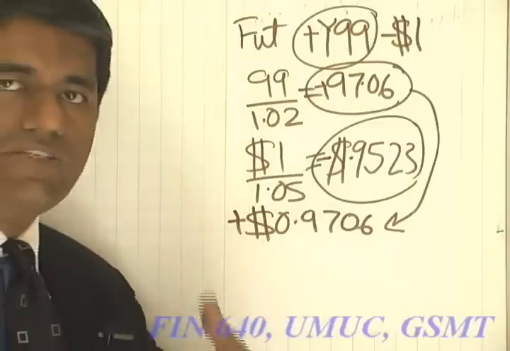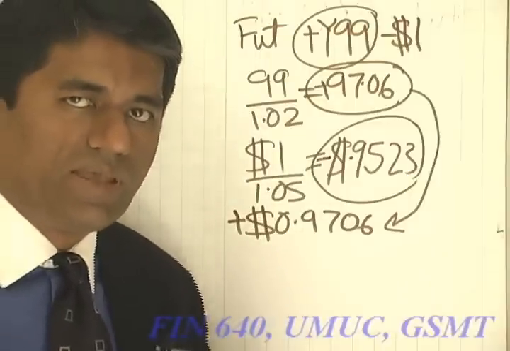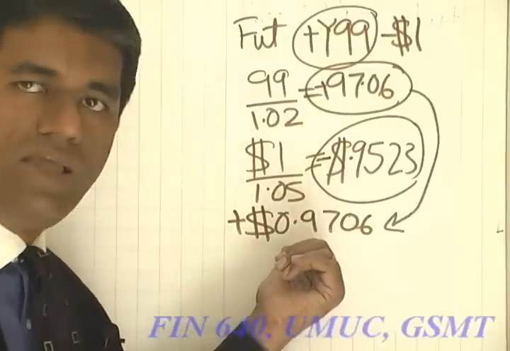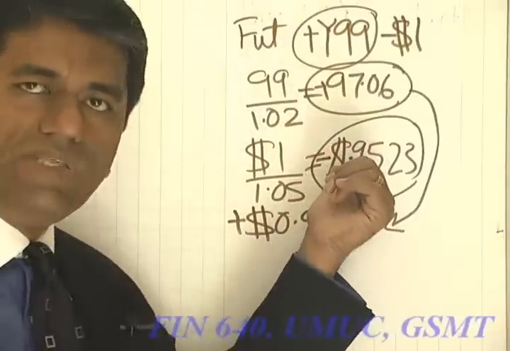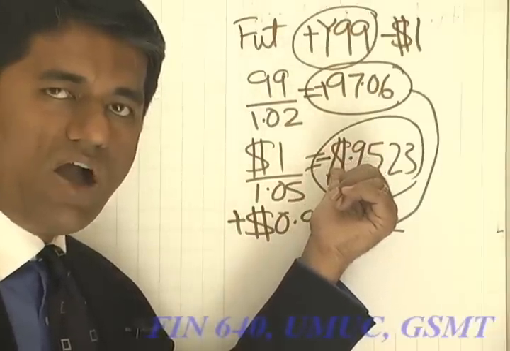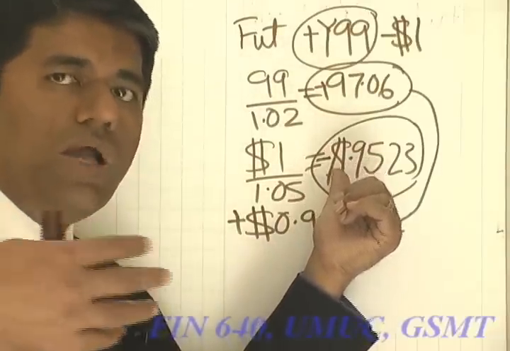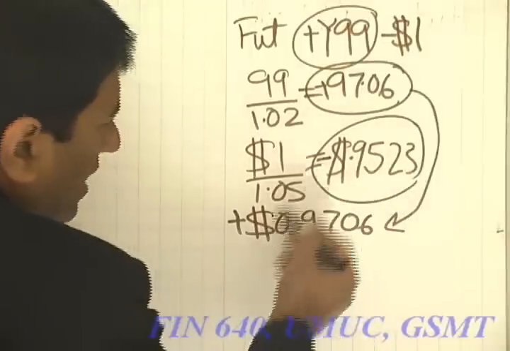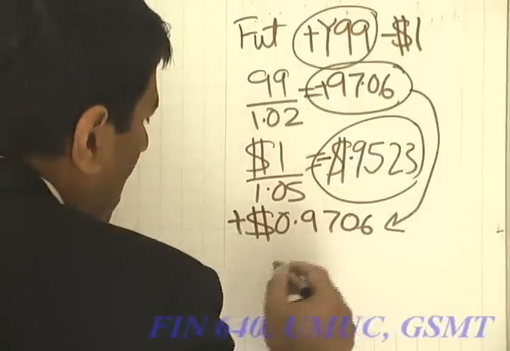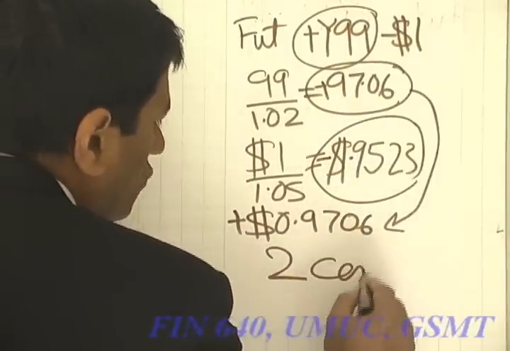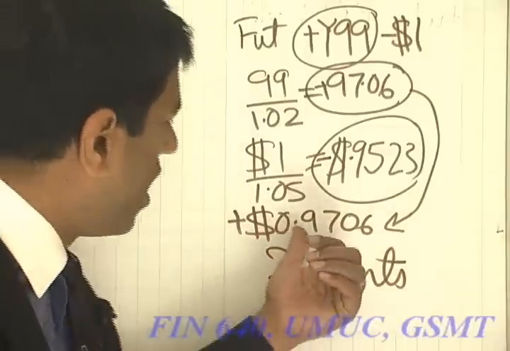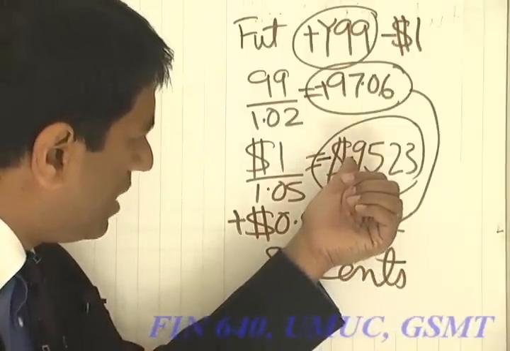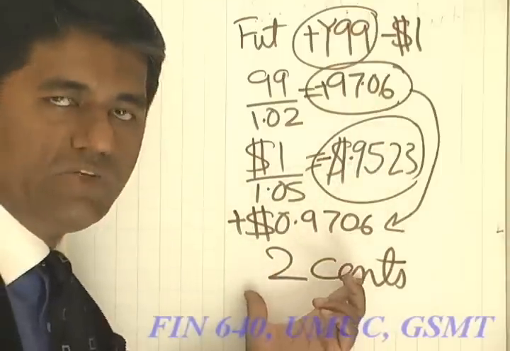Then you'll have 0 yens today because you've converted them to dollars. So you have plus this much dollars from converting yens, negative this much dollars because you purchase dollar bonds, and you can see that you end up with about 2 cents positive, or 0.9706 minus 0.9523, it's a bit less than 2 cents.